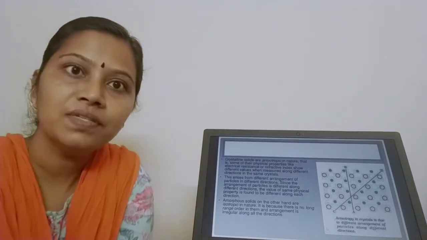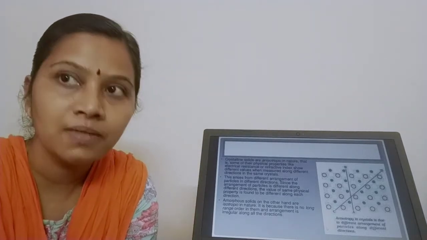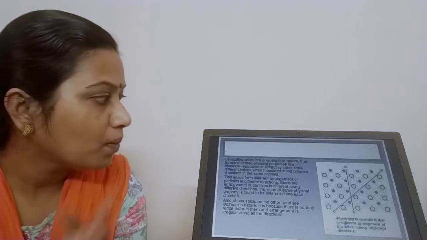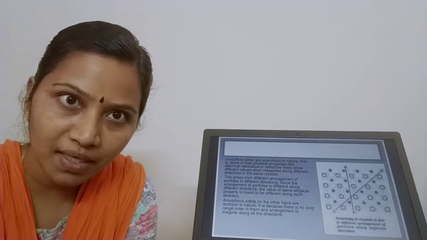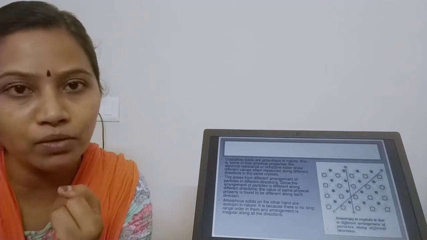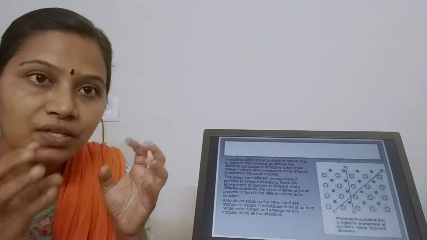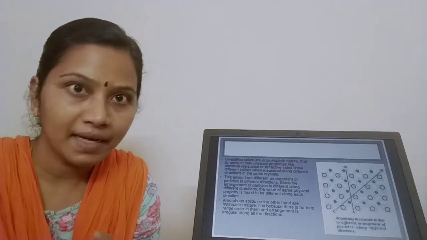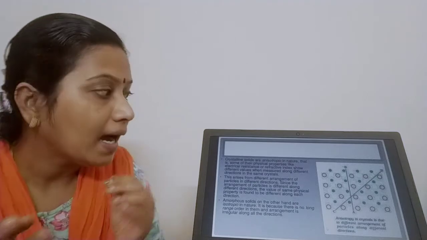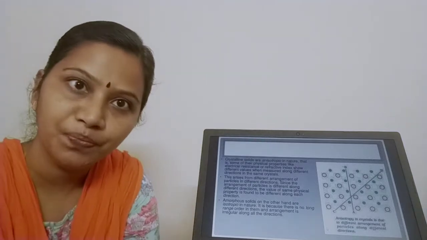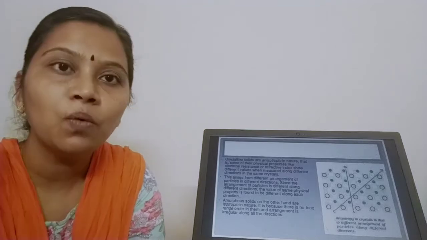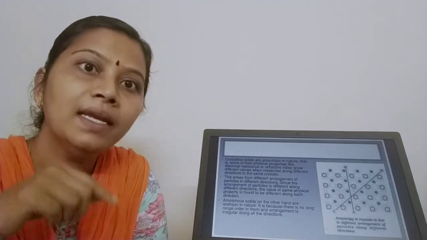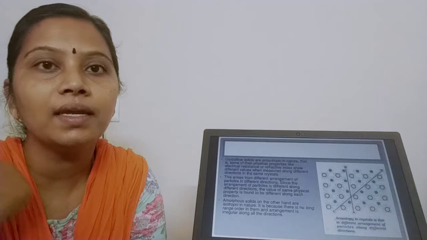It means when you read a physical property like electrical resistance or refractive index, all these definitions we have studied before. So when you look into the physical property of a crystalline solid, which physical property am I studying, children? I am studying electrical resistance or refractive index. When I study these two properties in a crystalline solid in different directions of the same crystal, I am going to get different values. This is anisotropy. I am repeating, what is anisotropy? Studying the physical property of a crystalline solid in different directions of the same crystal, you are getting different values.